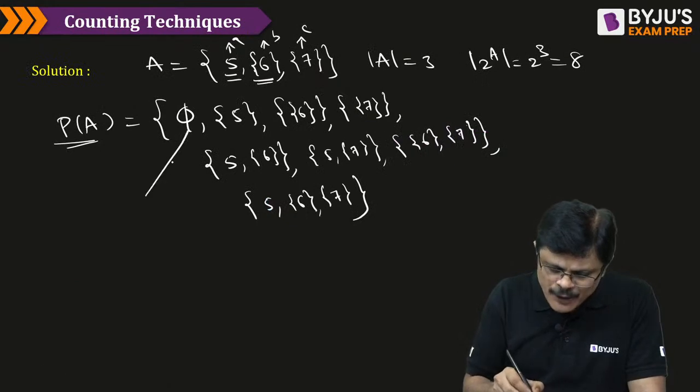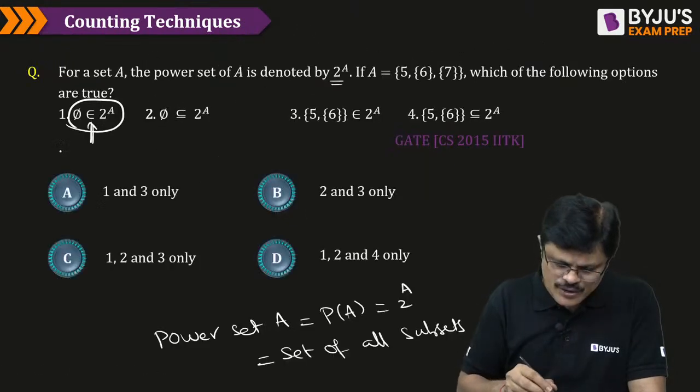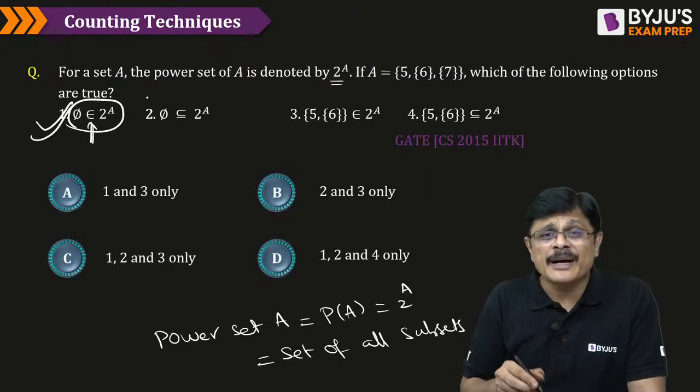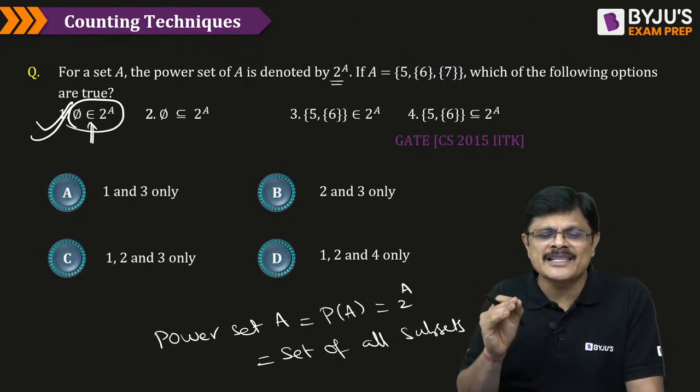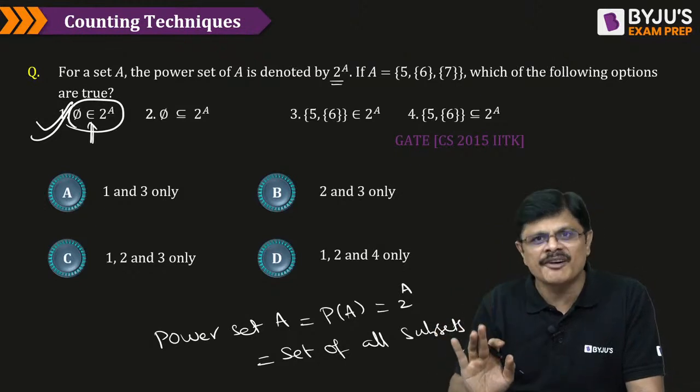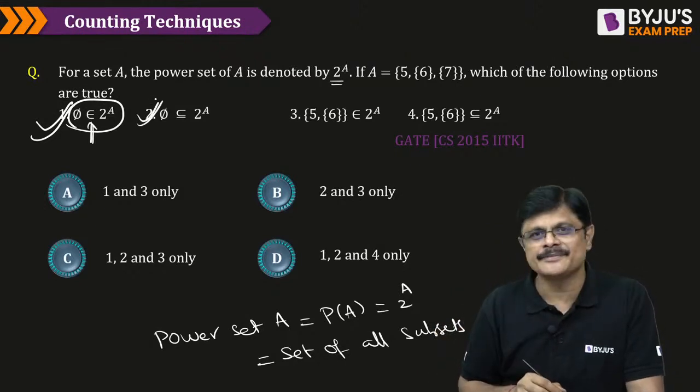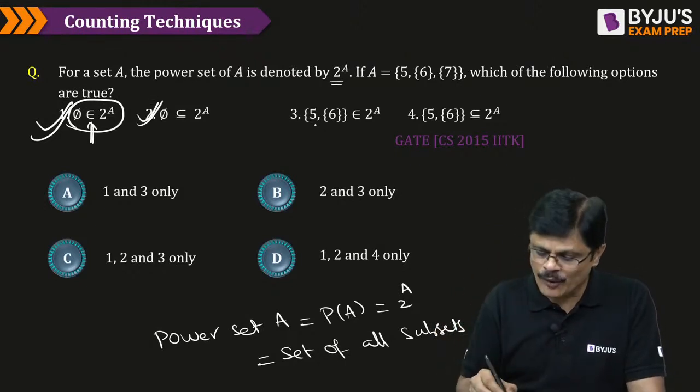Yes, you can see the empty set, no? So this is correct. Is the empty set a subset of 2 power A? Blindly, without even seeing, you can say the empty set is a subset of any set in the world. So obviously this is correct. Now what about this?